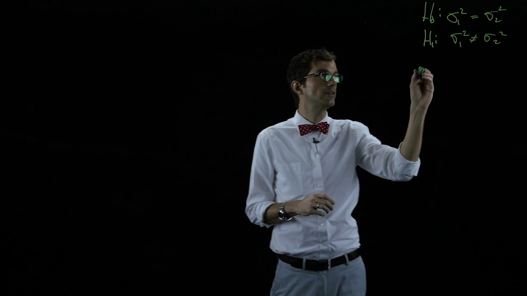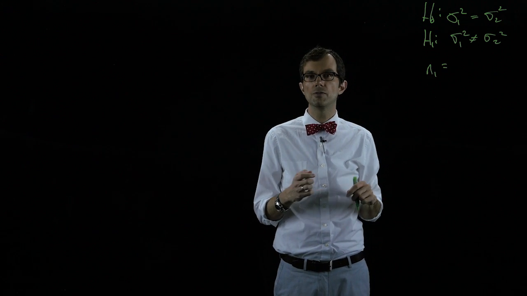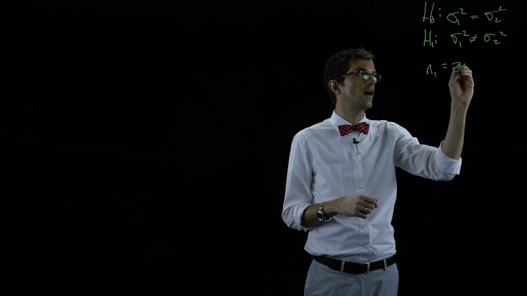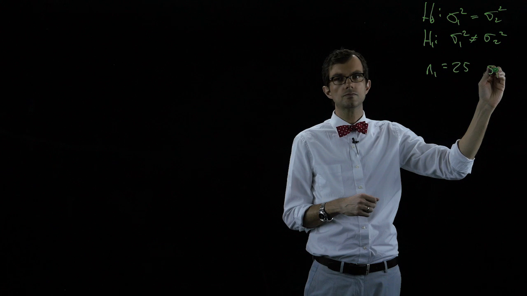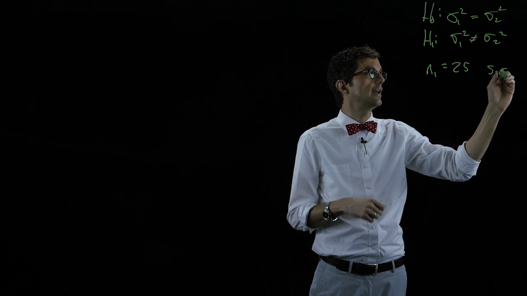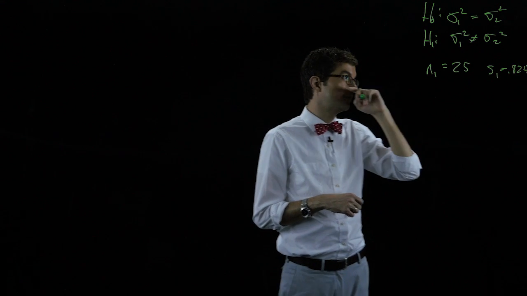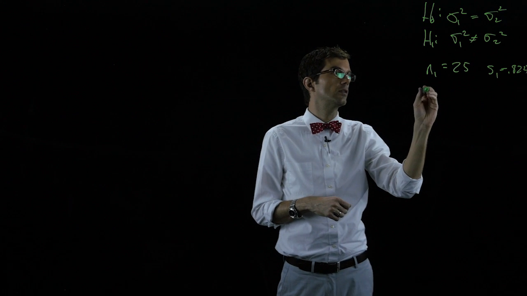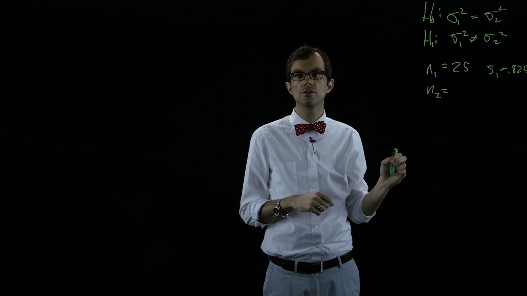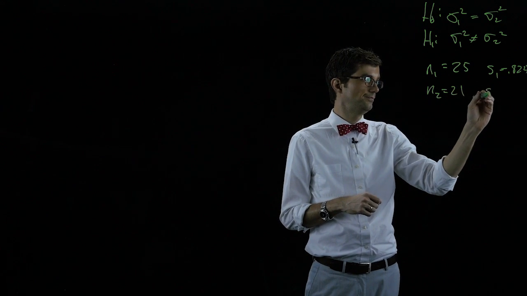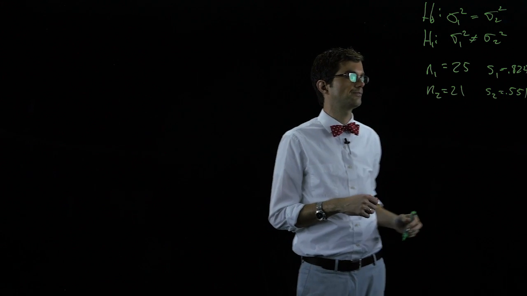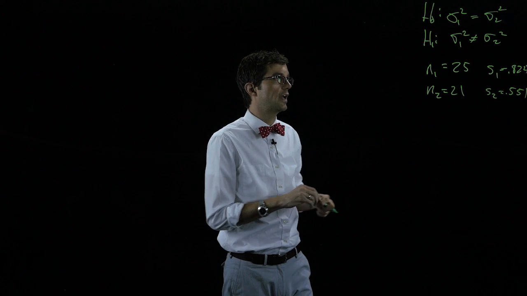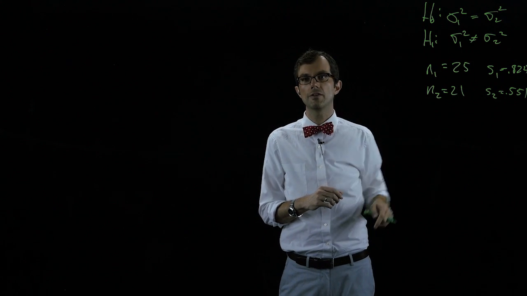Okay, so we collected a sample from stock 1 of 25, and we found that the sample standard deviation in daily stock price change was 0.824. Then we collected a sample from stock 2 of size 21, and we found that the standard deviation was 0.551. Okay, so now we want to answer this set of hypotheses.